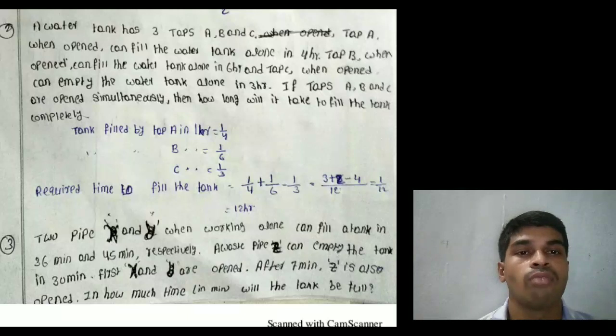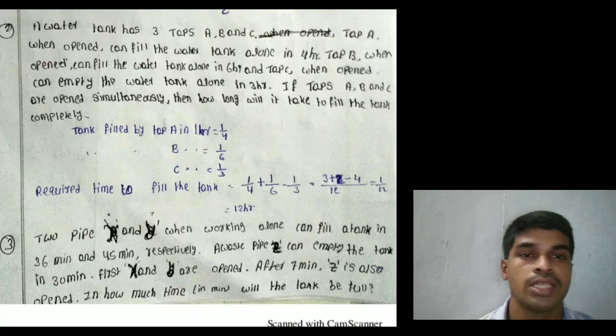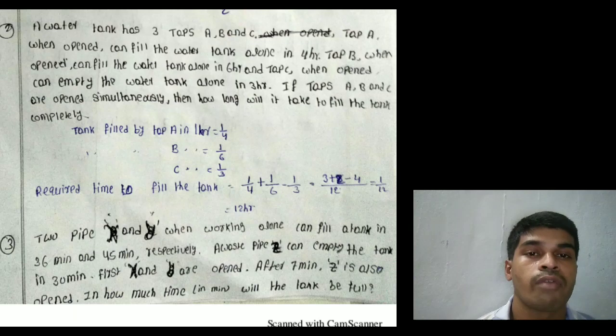Tap A 1 hour work is 1 by 4, B 1 hour work is 1 by 6, and C 1 hour work is 1 by 3. Required time to fill the tank. Listen. That means A plus B plus C equals A is 1 by 4, B is 1 by 6, and C empties the tank. That was taken as minus 1 by 3.